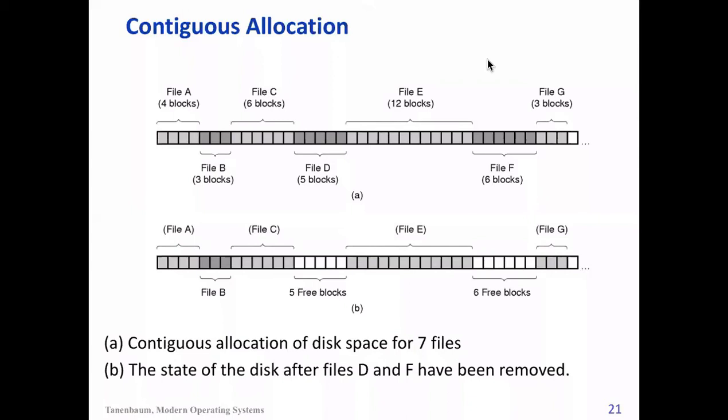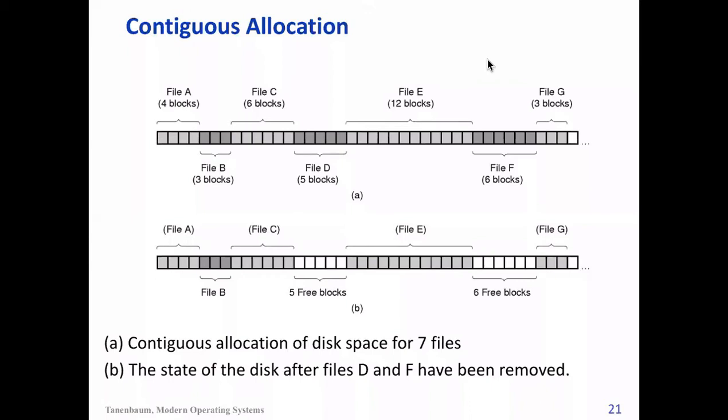It's simple, and earlier systems used this method. Some very simple file systems may still use it. But the problem here is that the whole disk can get fragmented. For example, here file D is removed or deleted, so now we have 5 blocks available.